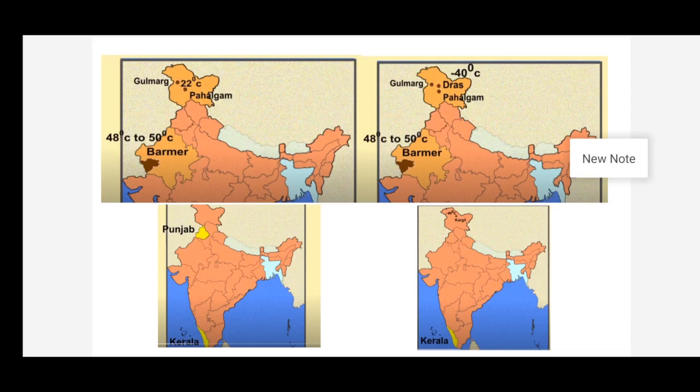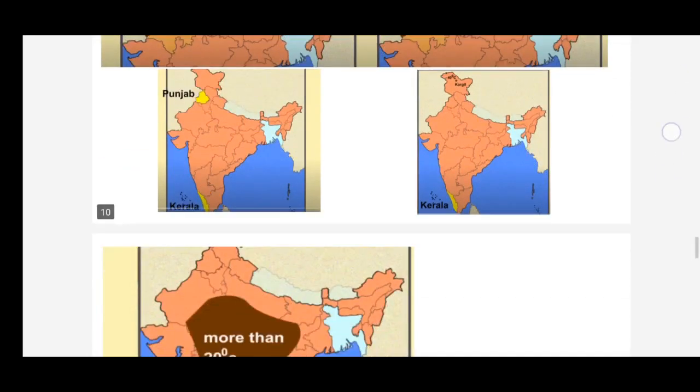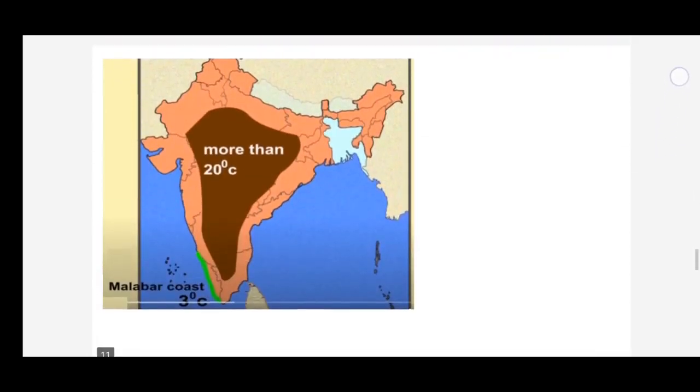The temperature may touch minus 40 degrees Celsius in Kargil in the month of December, whereas Kerala records 20 degrees Celsius to 22 degrees Celsius in the same month. Now, the annual range of temperature is 3 degrees along the Malabar coast.